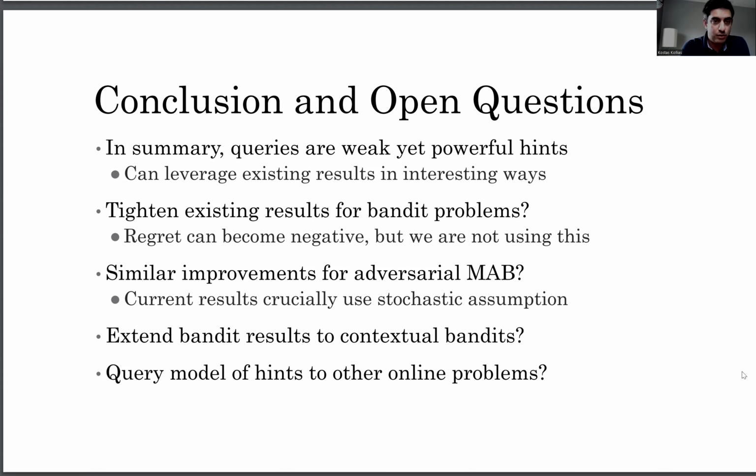Now, in terms of open questions that follow from this work, the first one would be to tighten the results we got on the bandit problems. Maybe you realized I mentioned at some point that meta arms can be better than the best single arm, so regret can become negative, and we're not using this in the analysis. Another question is, can we get similar improvements for the adversarial bandit setting, as opposed to the stochastic one that we use here? Finally, can the results be extended to the contextual bandit setting? And more generally, can this model of queried hints be applied to other online problems?